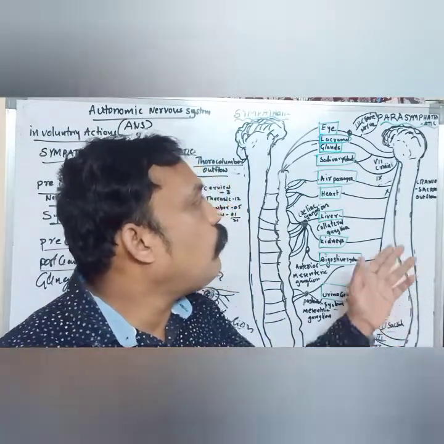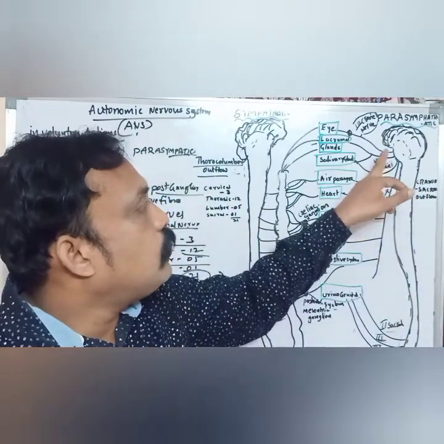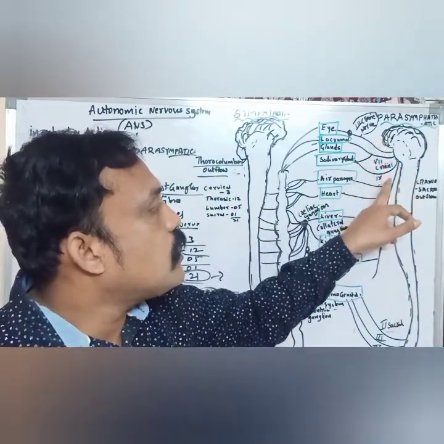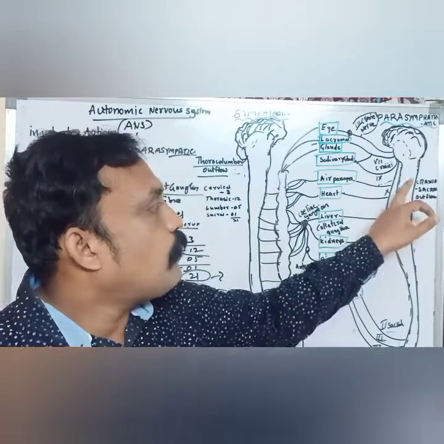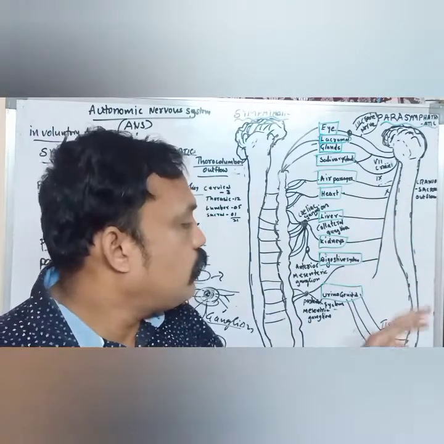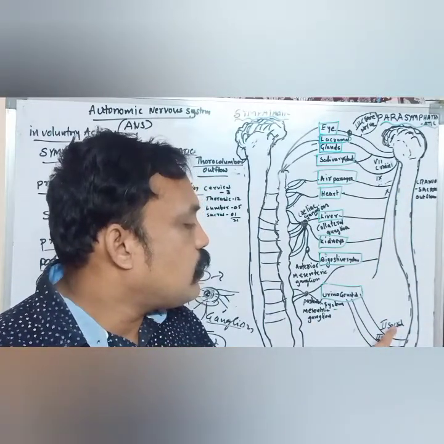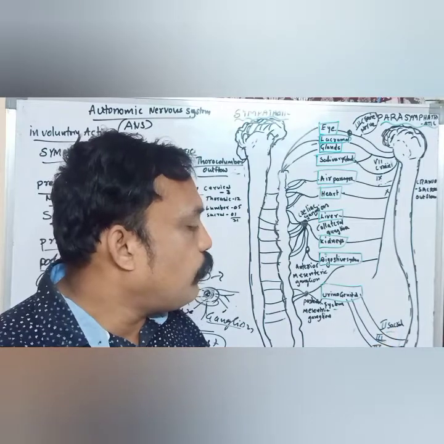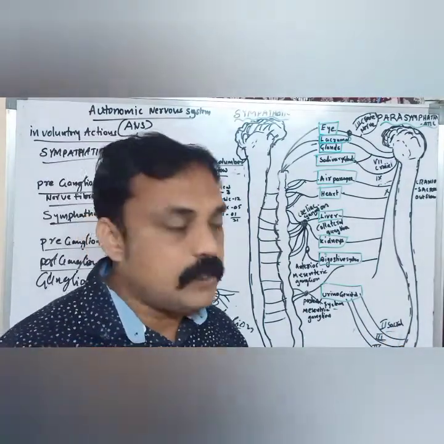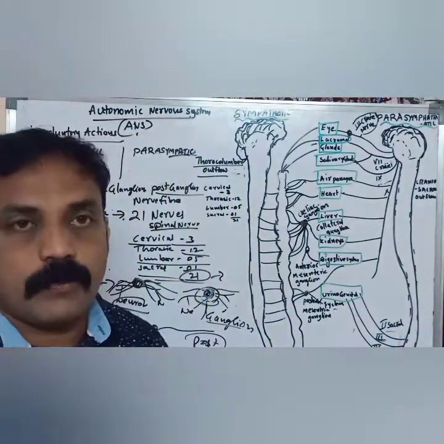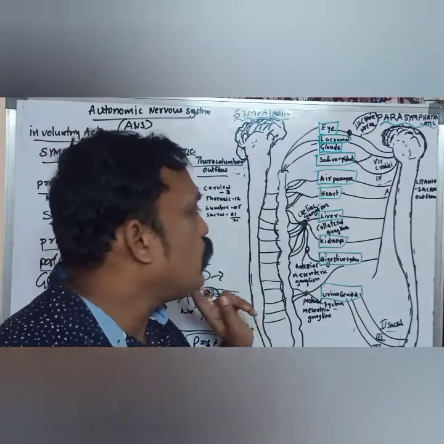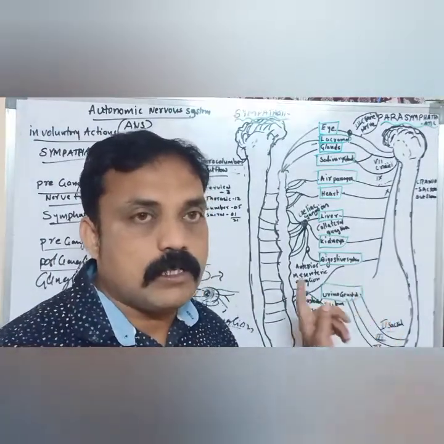Craniosacral outflows, what are they? For example, the third, seventh, ninth, and tenth from the cranium, from the brain, and the second, third, and fourth from the sacral region. So what is the difference between sympathetic and parasympathetic?